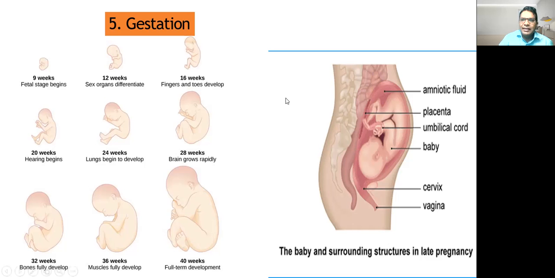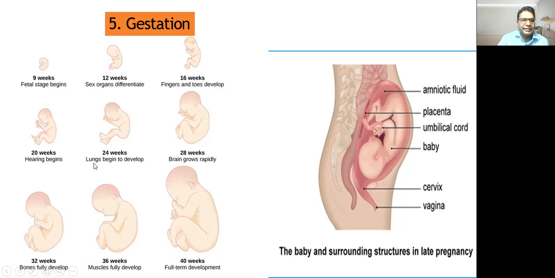As soon as the blastocyst is implanted inside the female uterus, up to 9 weeks, after 9 weeks of pregnancy, the fetal stage begins. Then after 12 weeks of pregnancy, sex organs differentiate. At 16 weeks, fingers and toes develop. At 20 weeks, hearing begins.